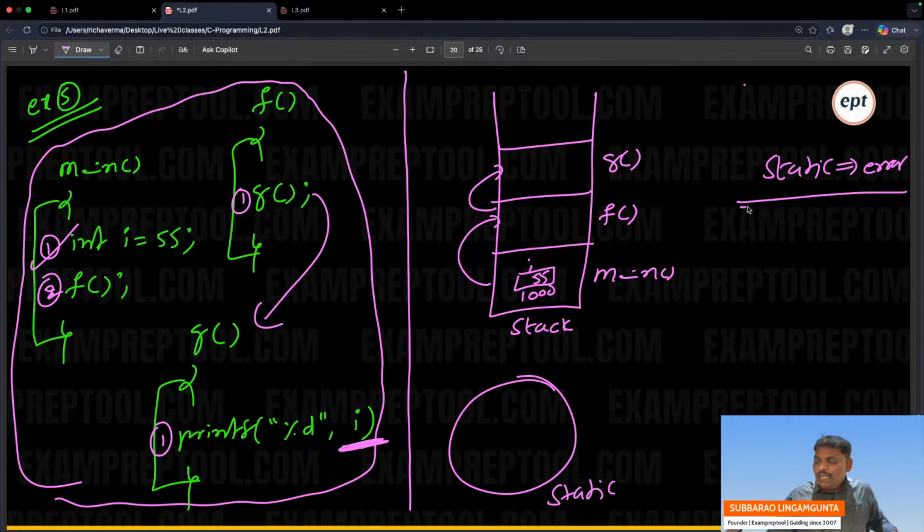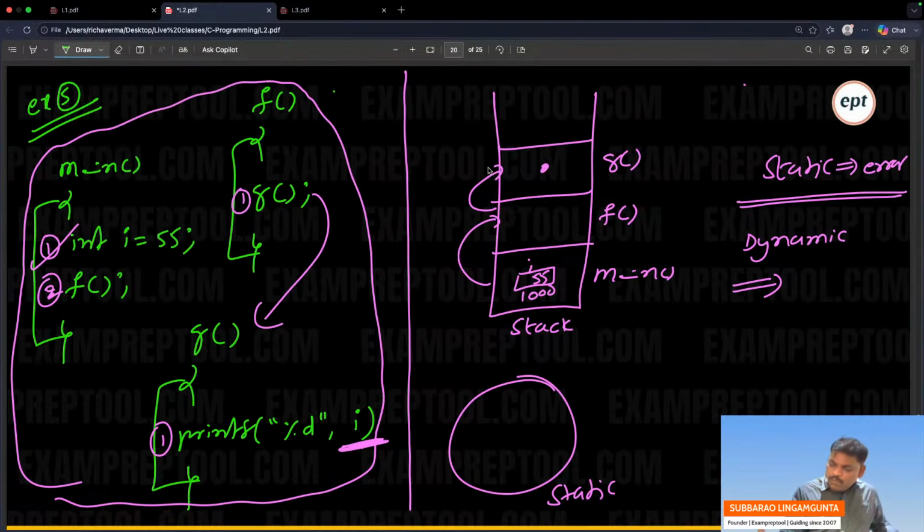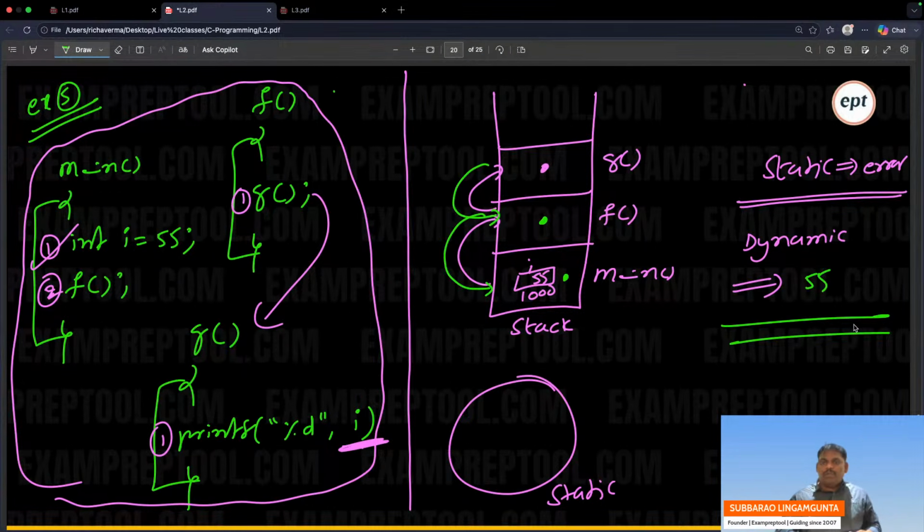Some people are asking, what is dynamic scoping? See dynamic scoping one time. No local, go to the previous. Here also not there, go to previous. Here I is there. So 55 will be printed. Dynamic scoping means the closest one. If the previous is also not there, go to the next previous. So static scoping gives error, dynamic scoping gives 55.